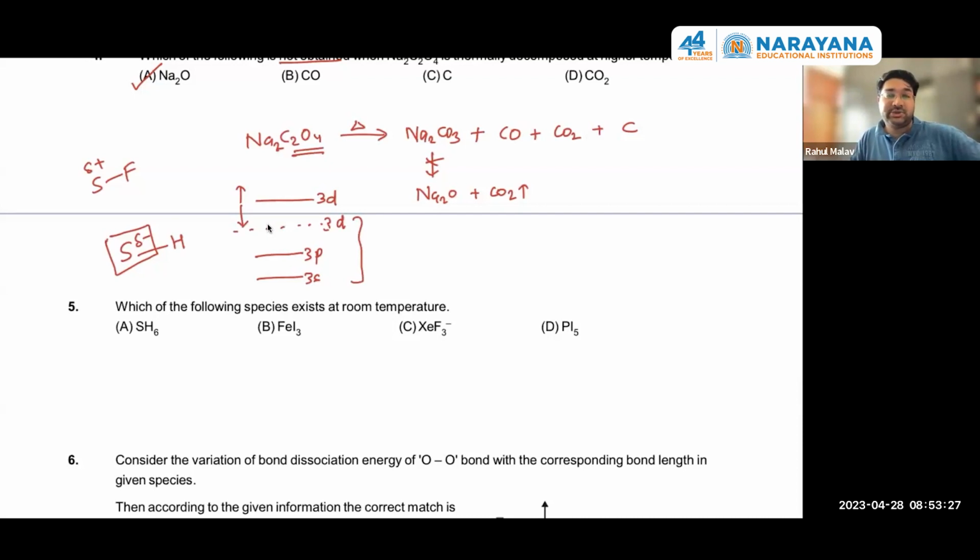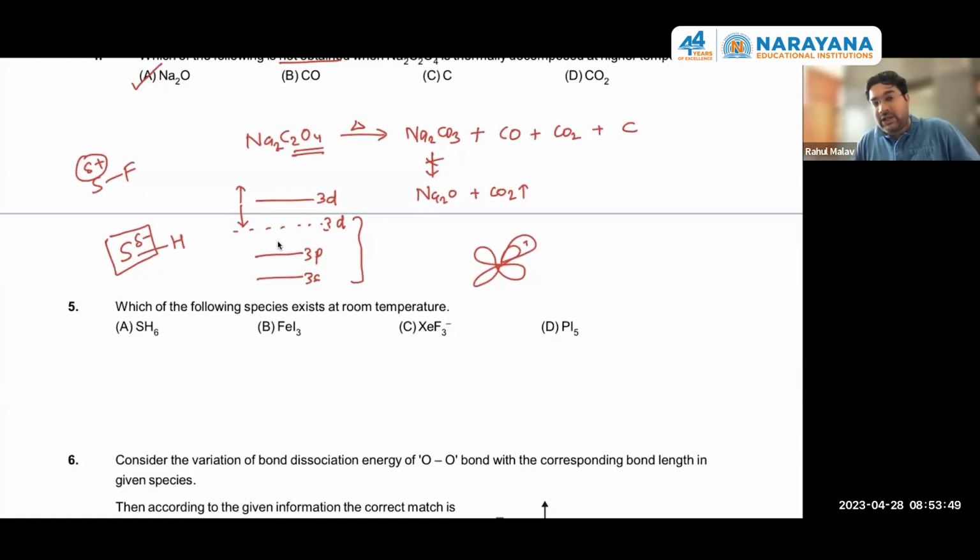sp3d2 hybridization takes place only when the central atom has a partial positive charge, due to the contraction of the orbital. In the d subshell case, if expansion is taking place, the electron will go further to a higher energy level and hydrogen cannot form a bond in that situation.